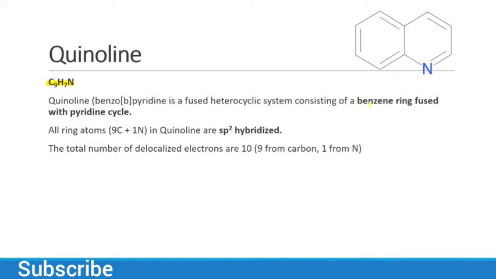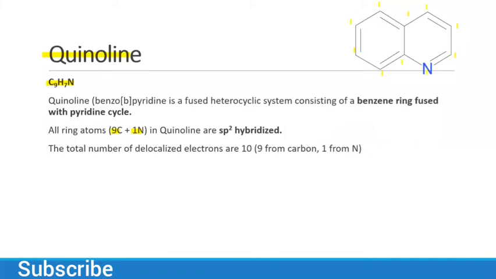Quinoline system consists of a benzene ring fused with a pyridine ring. So we have a benzene ring fused with a pyridine ring, and we know it as quinoline. If we have a benzene ring fused with pyrrole, it is indole. And the ring atoms, 9 carbon and 1 nitrogen in quinoline, are sp2 hybridized. So we have 9 carbons, 1, 2, 3, 4, 5, 6, 7, 8, 9, and 1 nitrogen.